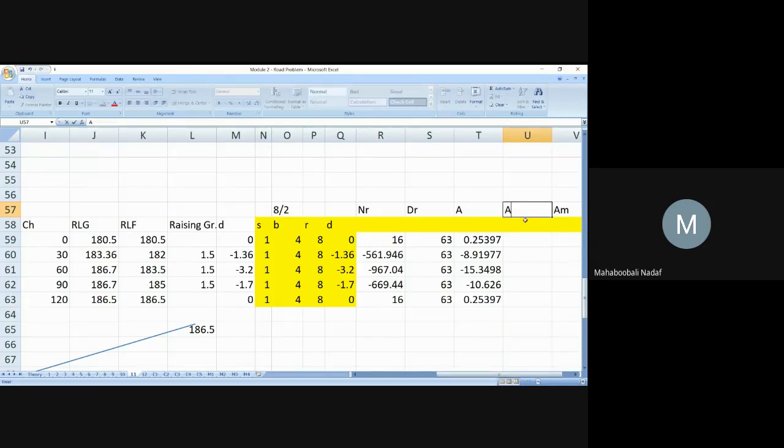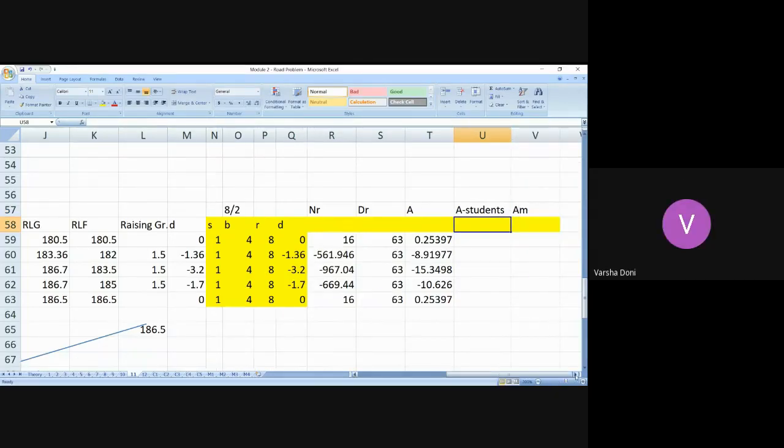Answer from students, I will write it here. Okay? Who is telling now the answer? First one or second one? Sir, last one, sir. Last one, which is point how much? 0.2539, sir. Okay. Next, Sandesh. Sir, first one the same, sir. 0.2539. Okay. Next.